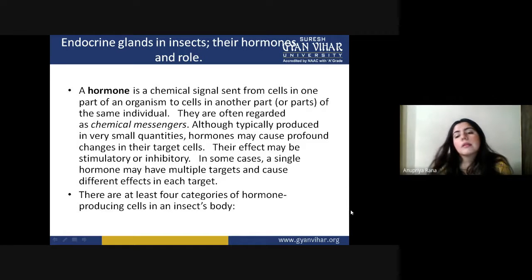Hormones are typically produced in very small quantities. They do not need to be present in a very high amount, because a high amount can have the opposite effect. Their effect may be stimulatory or inhibitory.